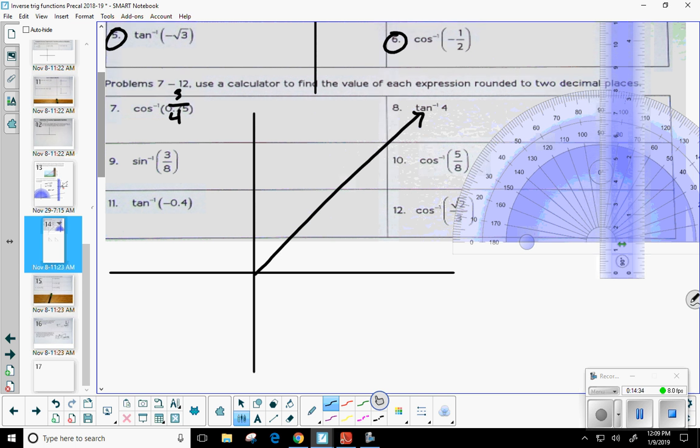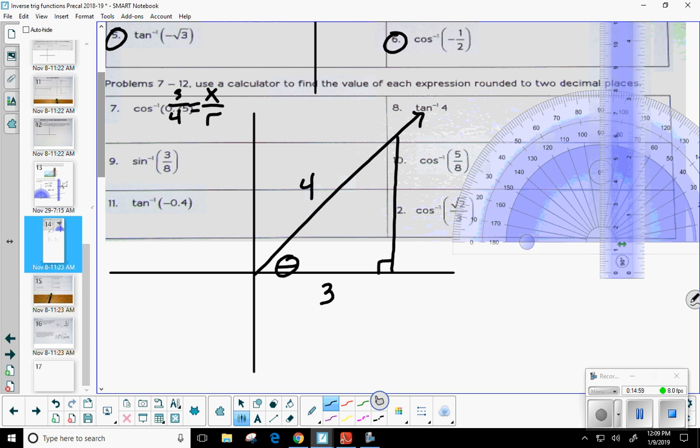Now I'm going to connect that to the x-axis. Now, what is cosine's ratio? Okay, x over r, right? Would everybody agree? So if here's theta, then the adjacent x is 3, and the hypotenuse is going to be 4. Would everybody agree?